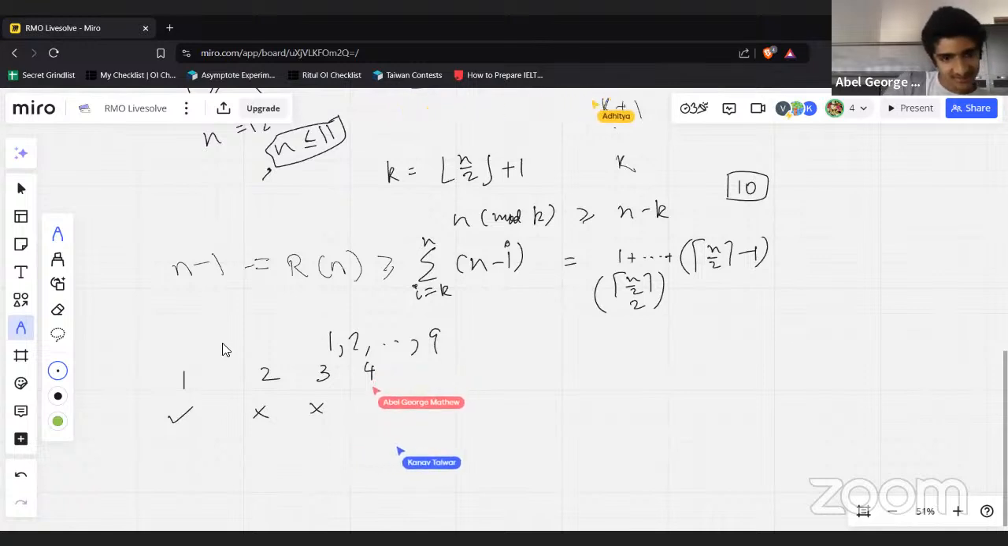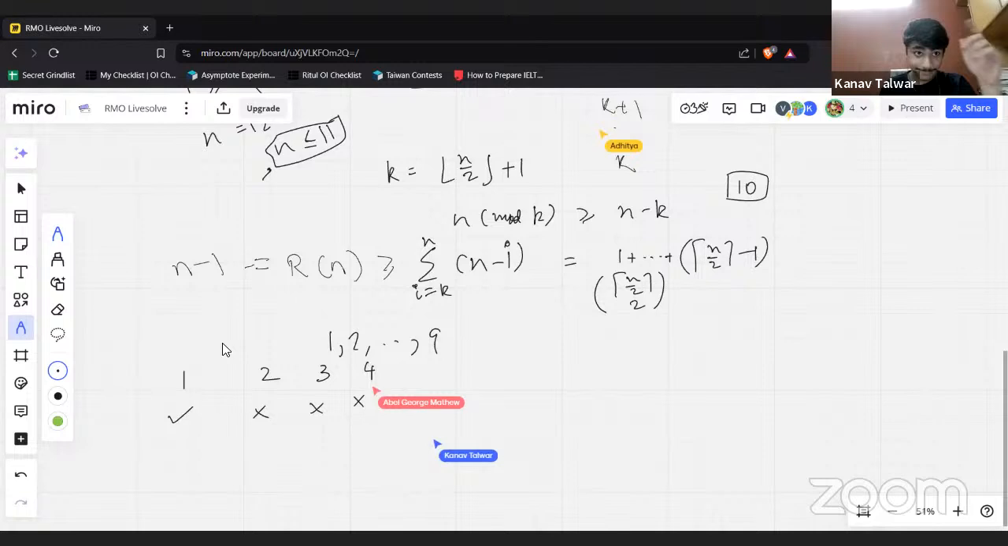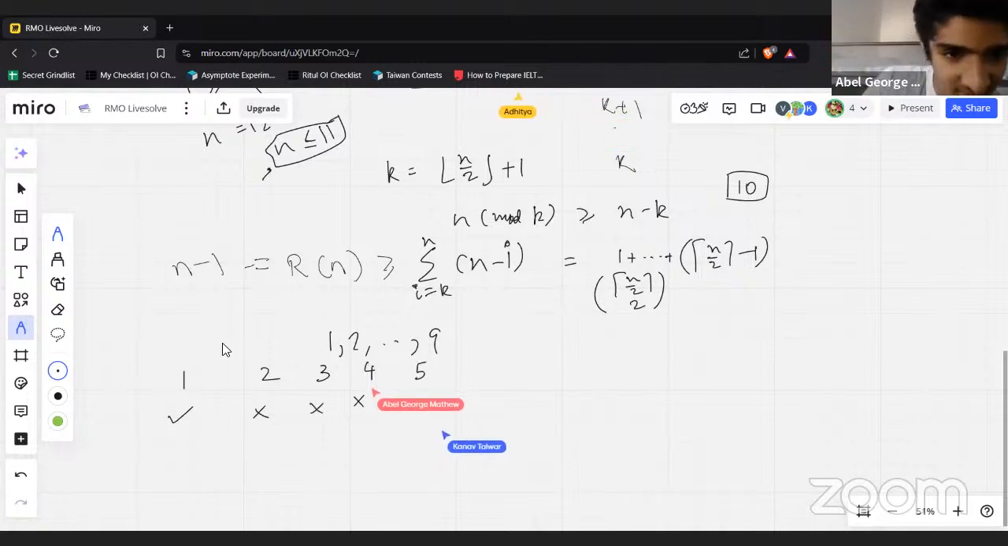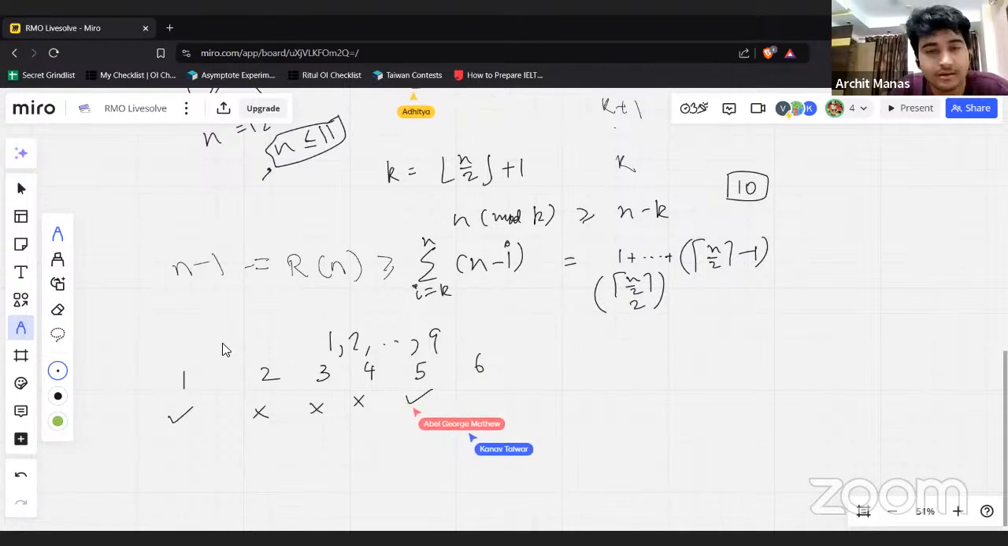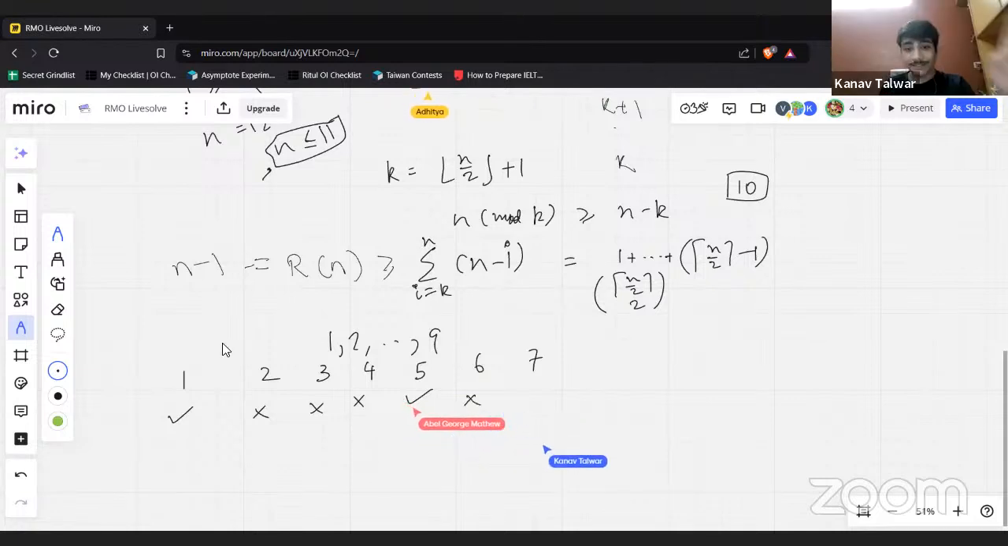4 doesn't work either. It's given in the question. We can't dispute. 5 works. R of 5 is 4. 6, as we proved earlier, does not work. 7, we are given it. R of 7 is 8.